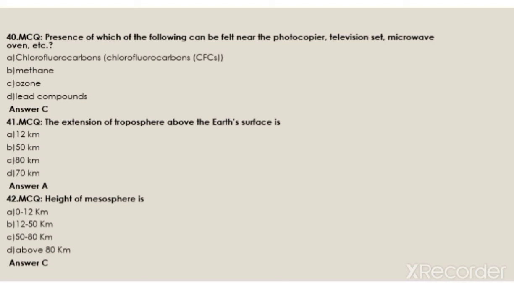The extension of troposphere above the Earth's surface is: 12 km, 50 km, 80 km, 70 km. The answer is A. 12 km. Height of mesosphere is: 0 to 12 km, 12 to 50 km, 50 to 80 km, above 80 km. The answer is C. 50 to 80 km.